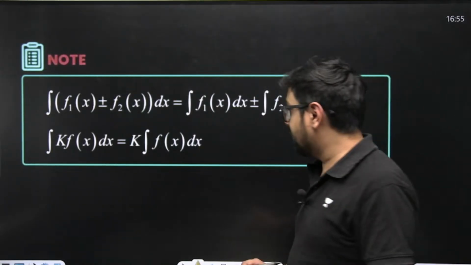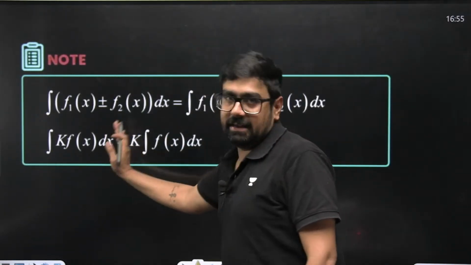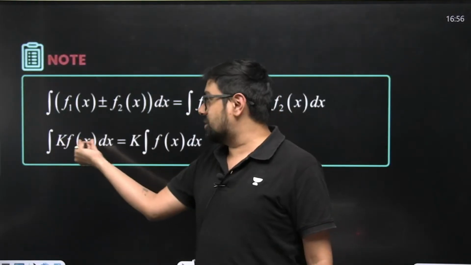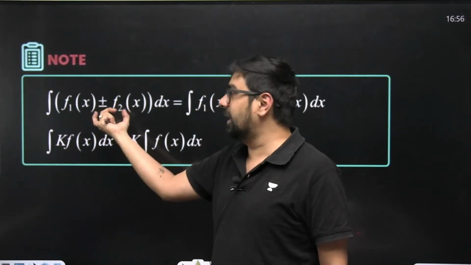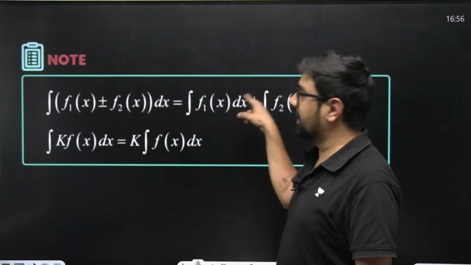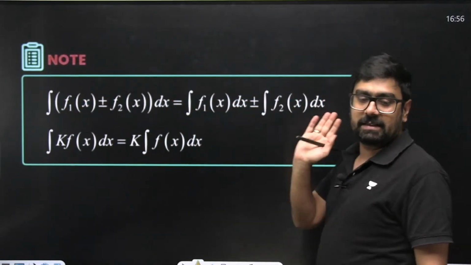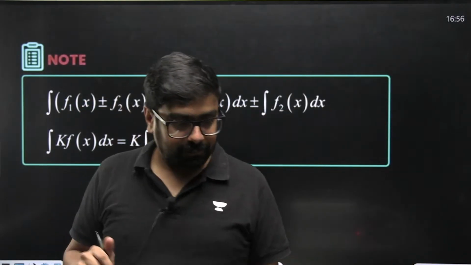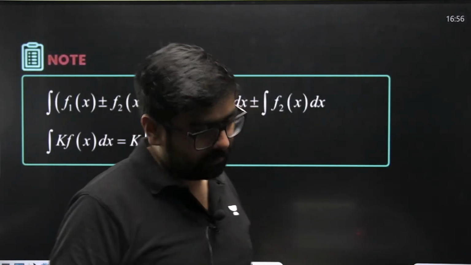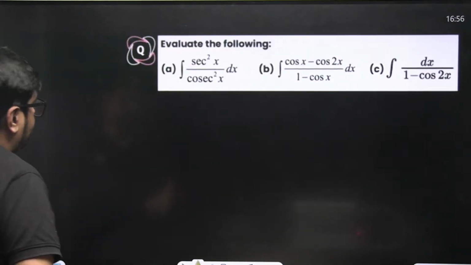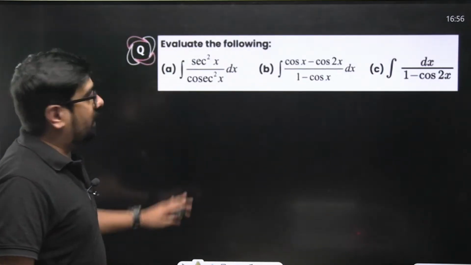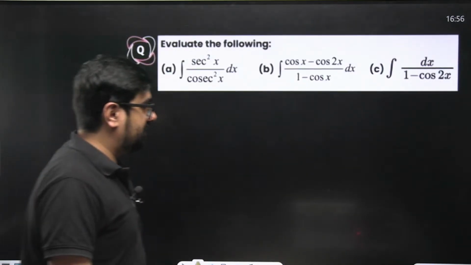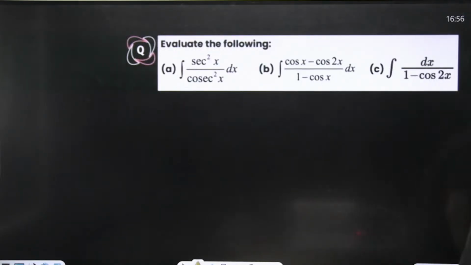Very good, DK Dragon. Okay, this thing is definitely for sure. If you have a constant multiplied with the function, you can take that constant out. If you have plus or minus between two functions and are integrating, you can integrate them separately, not a problem. This is quite the same here. All right. Next thing, let's do some questions now. I think it's time for some questions. Try to do them. Try to attempt them once.